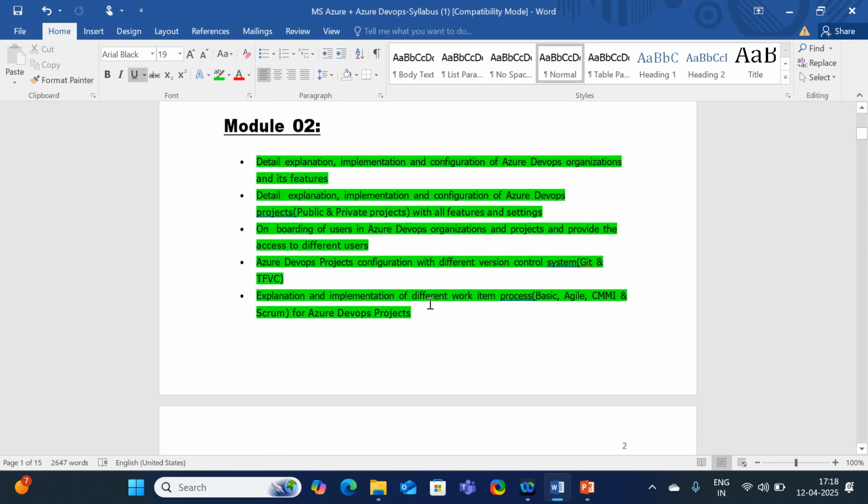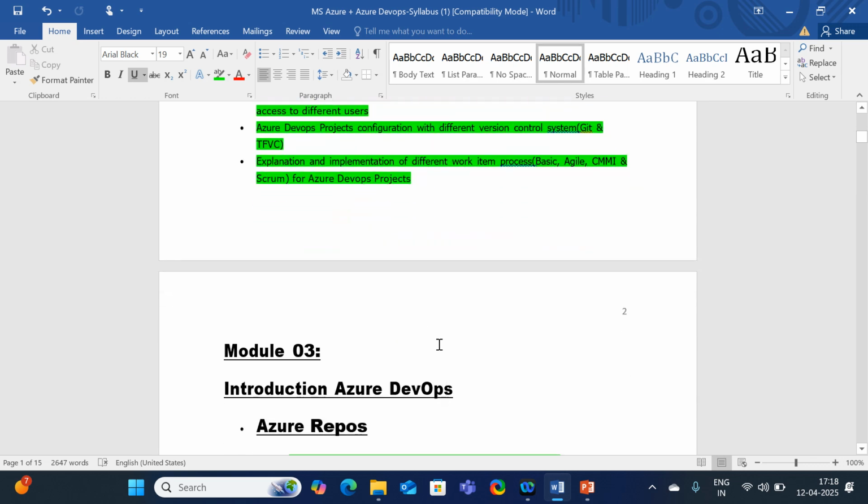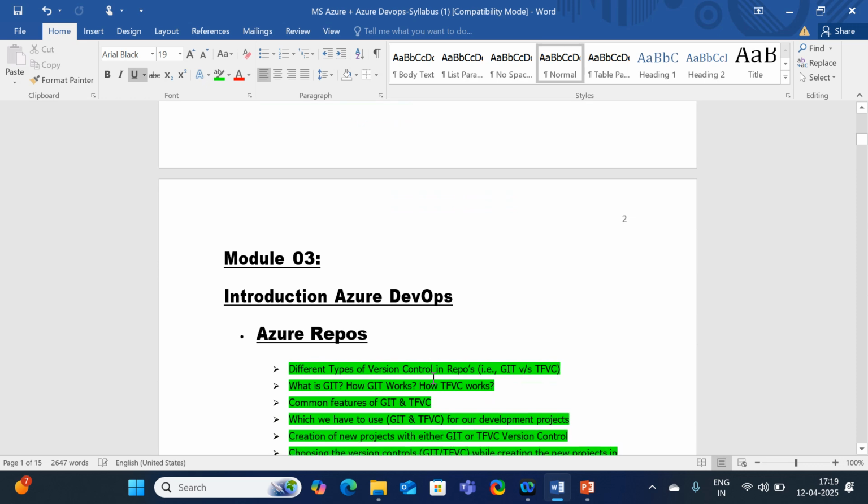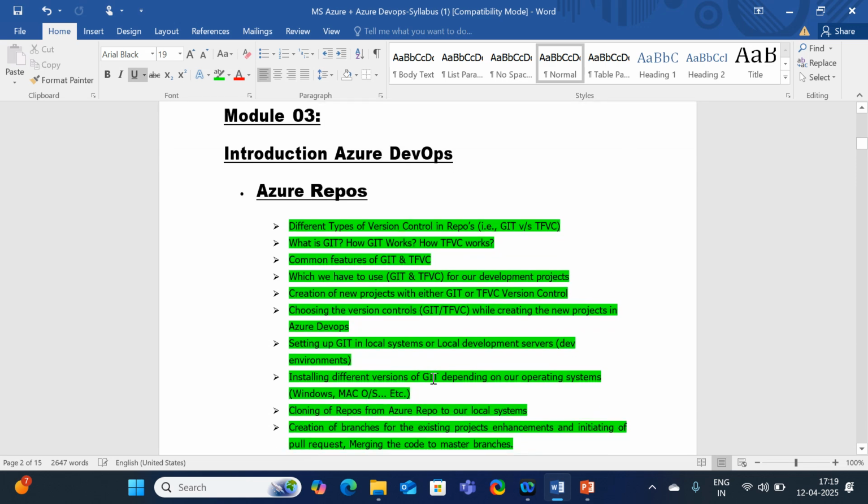Like, why are companies adopting Azure DevOps? What are the advantages which we get by using Azure DevOps? Why are the majority of organizations right now focusing on Azure DevOps? What are the different types of tools which we are going to use in Azure DevOps?